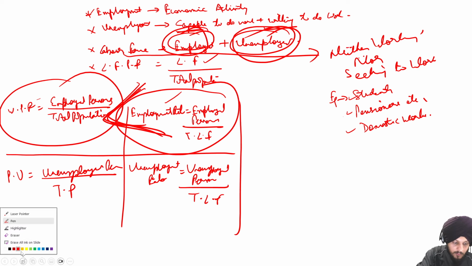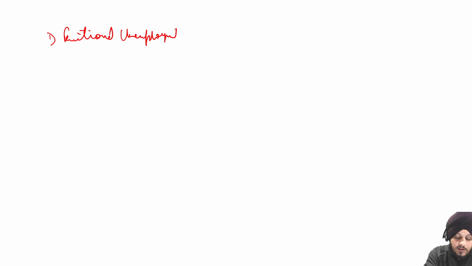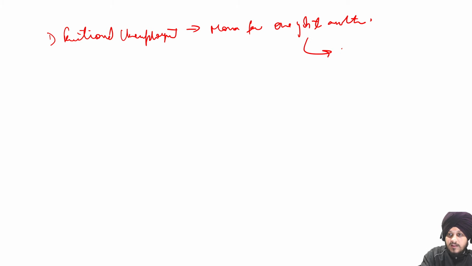Now there are a few other important terms that I want to discuss so that you get a good idea about unemployment. So we are going to discuss the different types of unemployment, very briefly, such as frictional unemployment. Frictional unemployment means when a person moves from one job to another in order to find a better job. So this is nothing but frictional unemployment. The second type of unemployment is structural unemployment.